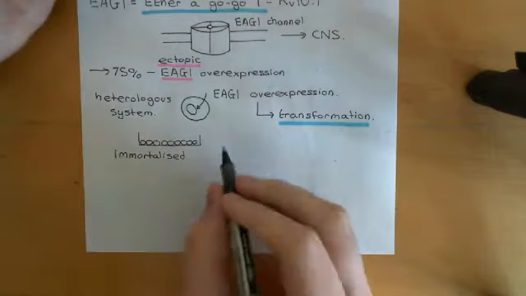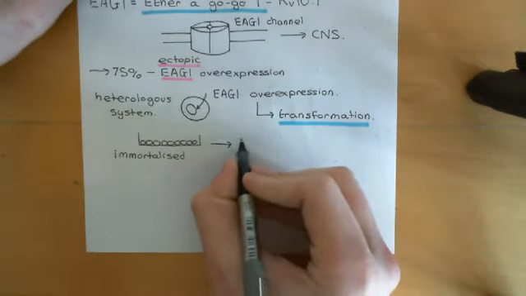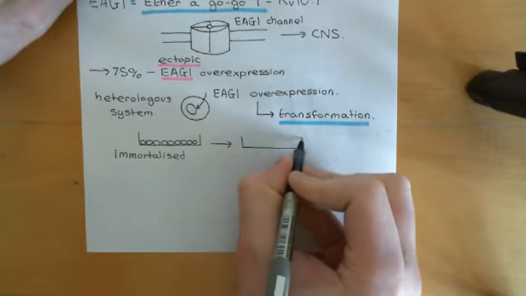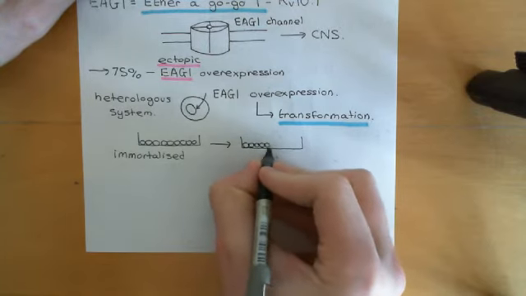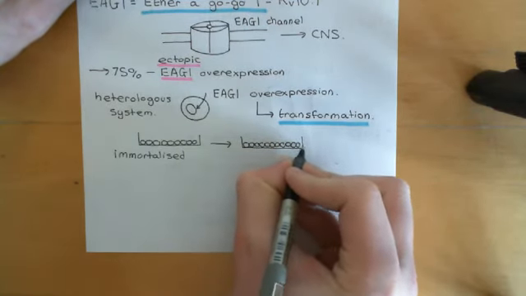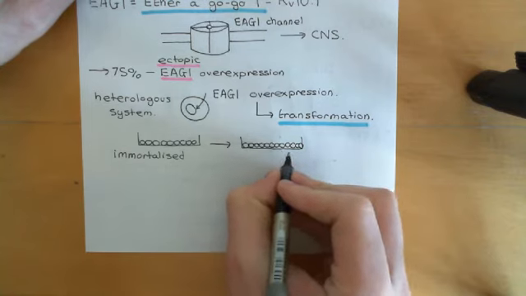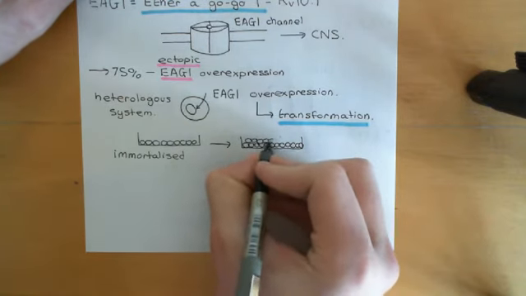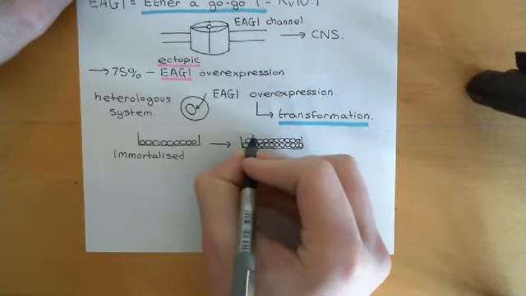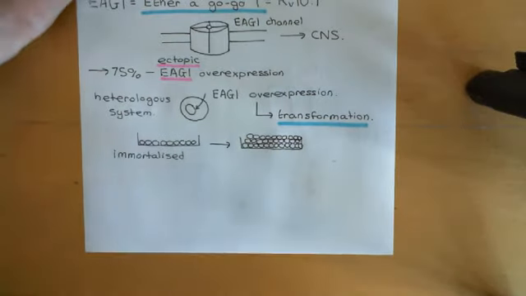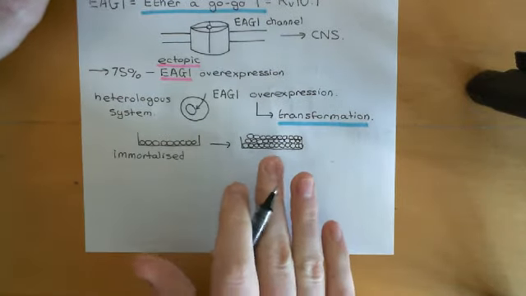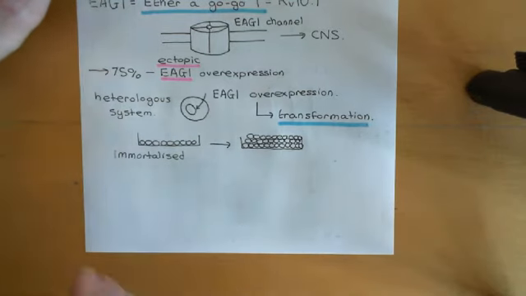Now, what then is a transformed cell? Well, if you grow a transformed cell on a petri dish, what ends up happening is they get completely overcrowded, basically. The cells grow and grow, and even though there isn't enough space anymore, they continue growing, and they start stacking on top of one another. So you end up with multiple layers of cells all on top of one another, and they just don't stop growing. They are immune to the overcrowding signals which tell them to stop dividing and to apoptose. And that, we believe, is analogous to a cancerous phenotype.